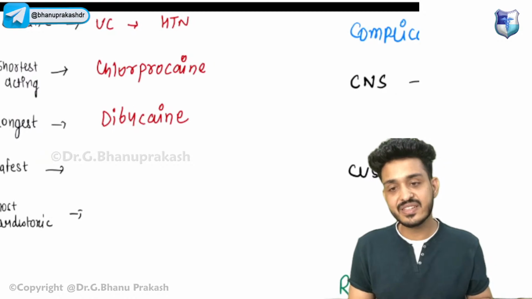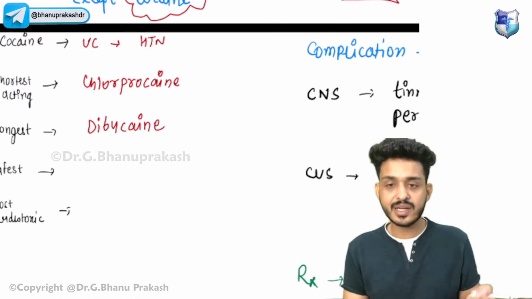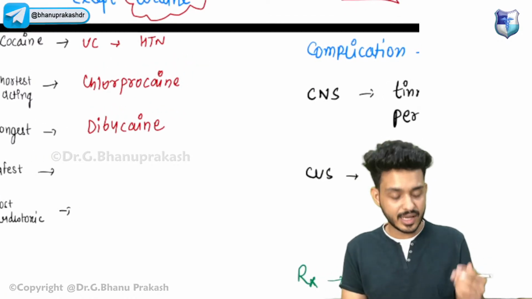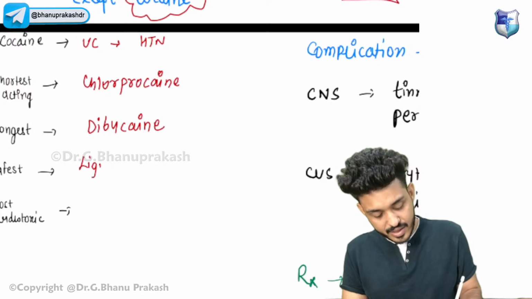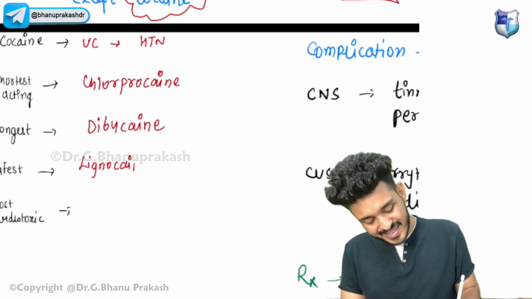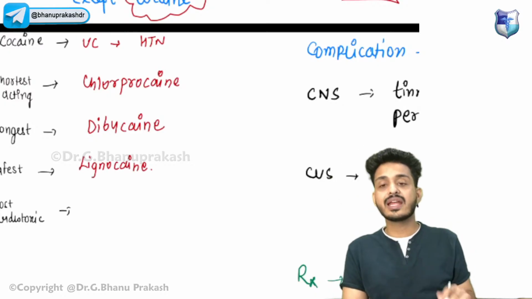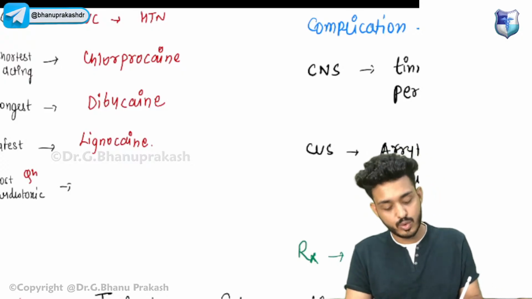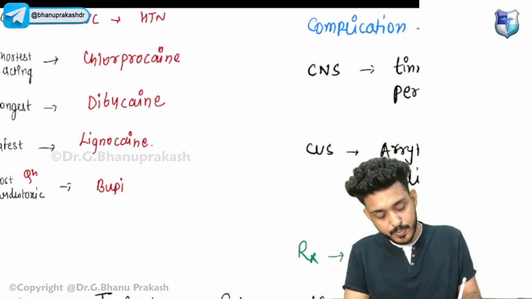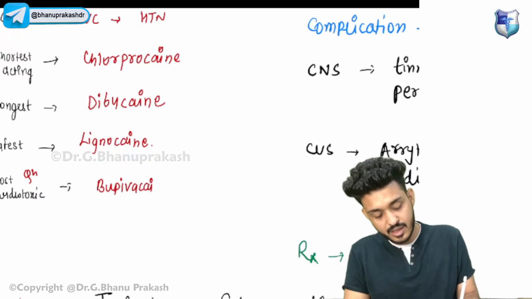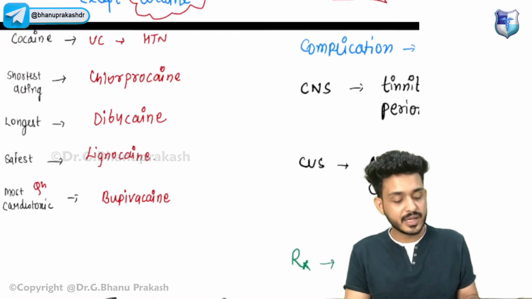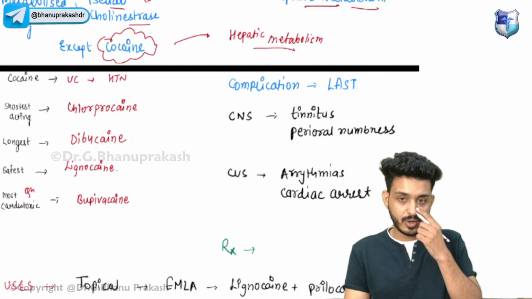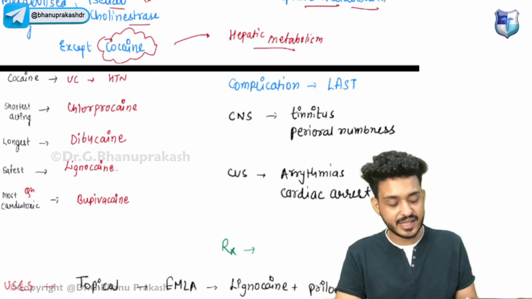Okay, and the safest, which one is the safest? That you already know, you will be utilizing somewhere in your life. That is nothing but your lignocaine. Lignocaine is the safest one. Okay, and the question that they have asked you, all of them are questions. Most cardiotoxic is bupivacaine. Okay, so these are the important questions that they have asked you.